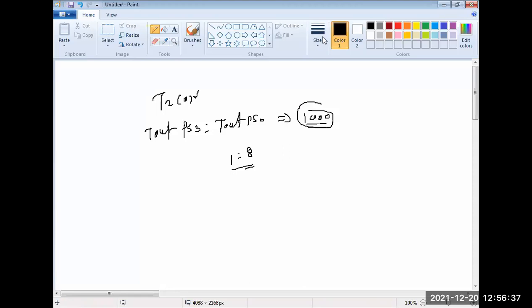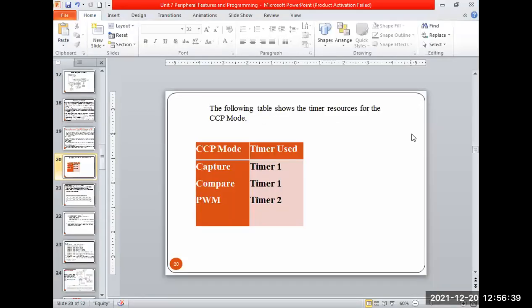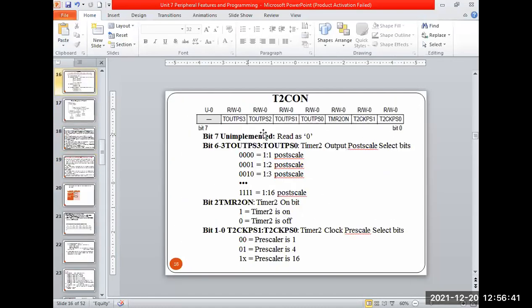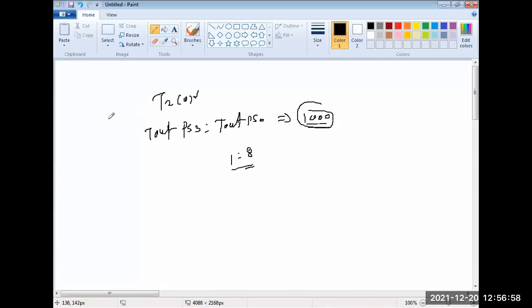In T2 con, let me show it a bit back, then you will understand. Yes, look here. If this value varies from 00 it is 1:1. That is 1 2 3 4, 1000, it's a value 8. So it will be 1:8 multiplier. So MCQ will be asking like this also. So you need to prepare like this. Understood?